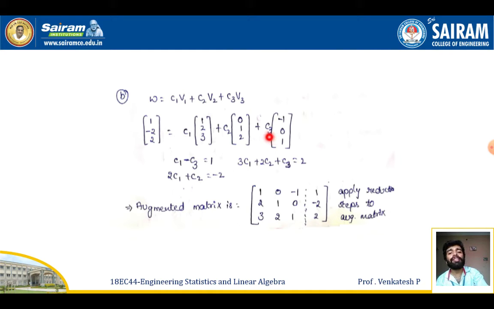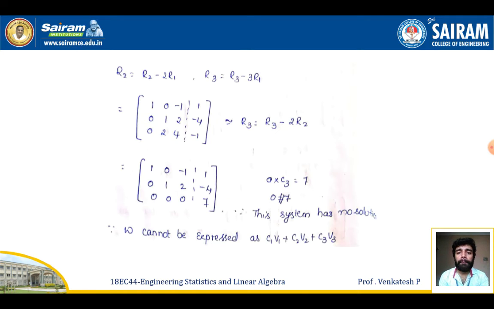So on simplifying this, I'll be getting C1 minus C3 is equal to 1, 2C1 plus C2 is equal to -2, 3C1 plus 2C2 plus C3 is equal to 2. So now again make an augmented matrix to get an echelon form. On applying the row transformations like R2 is equal to R2 minus 2R1, R3 is equal to R3 minus 3R1, I'll be getting (0, 1, 2, -4) and (0, 2, 4, -1), along with the first row.